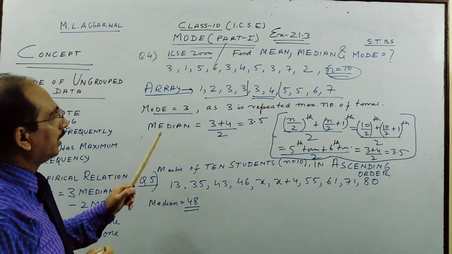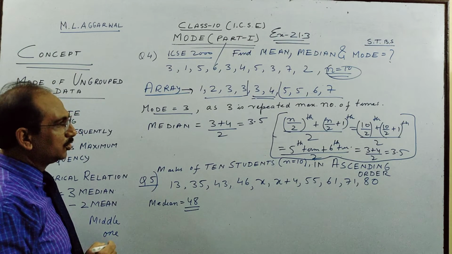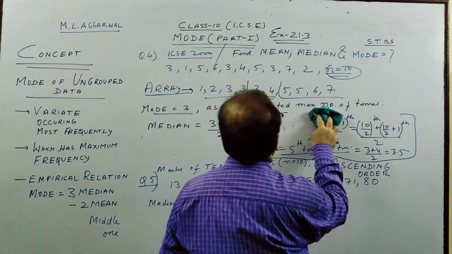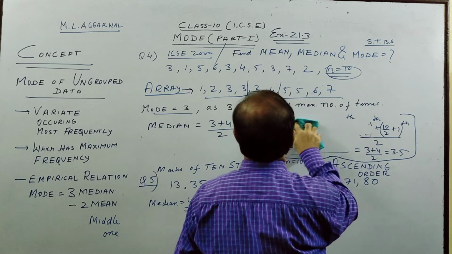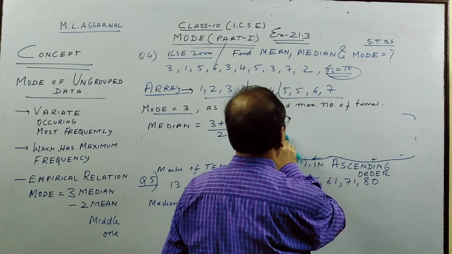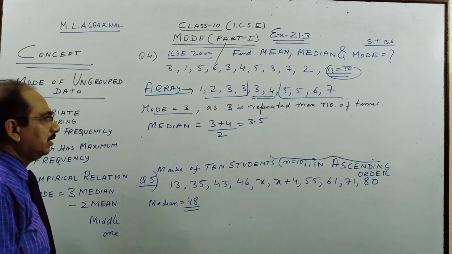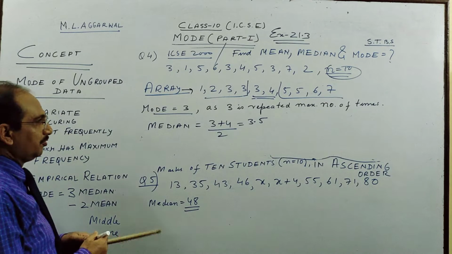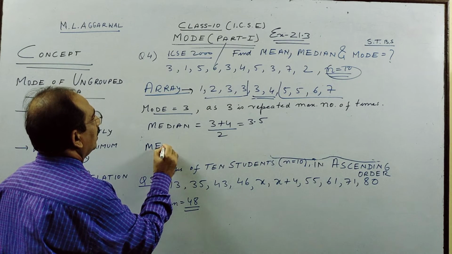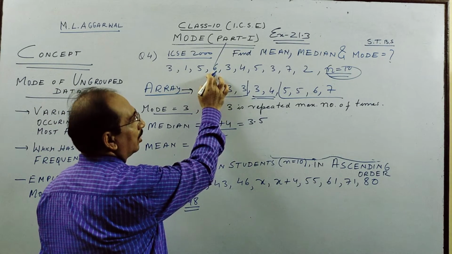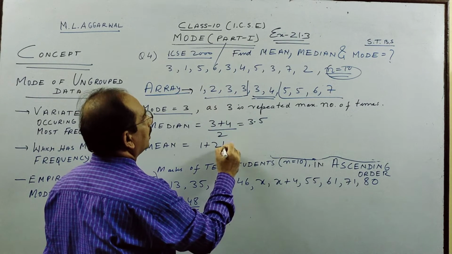And the last one, children, is mean. So kindly pause and copy, then I'm going to show you how we get the mean. So see, for mean what we do is we simply add the things and divide by the number of things. So if you see, mean is we add the things. Better you can add this raw data without arranging, and this is with arranging.